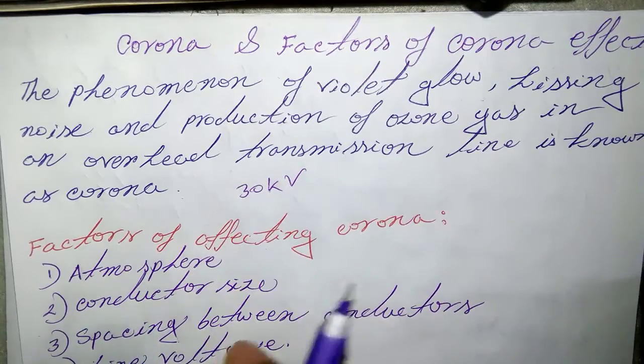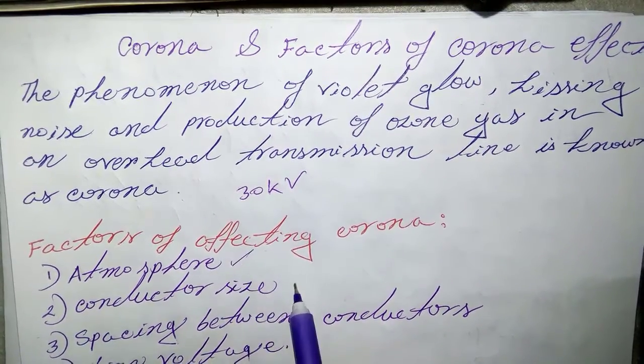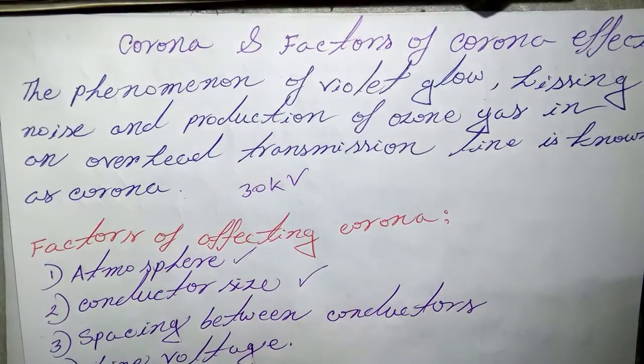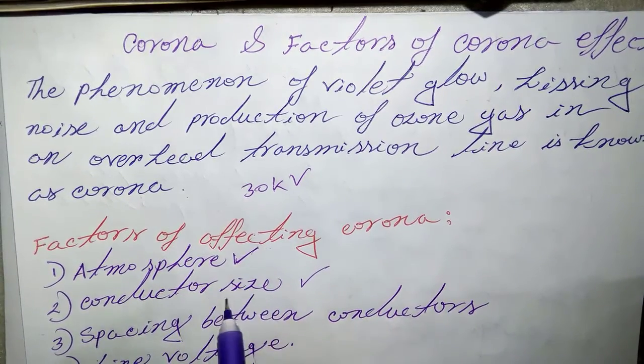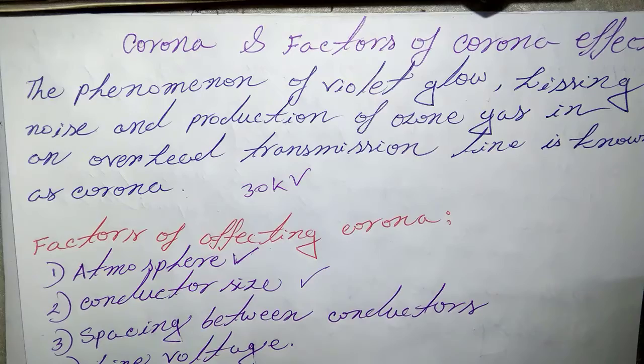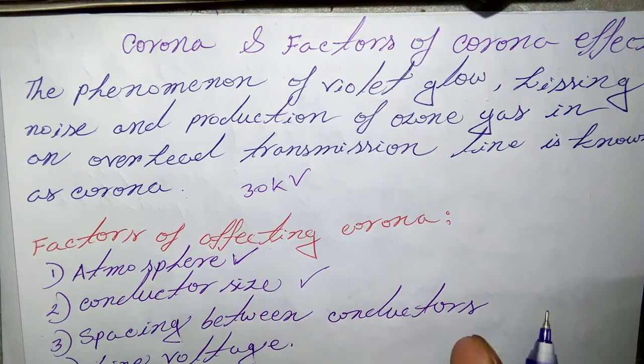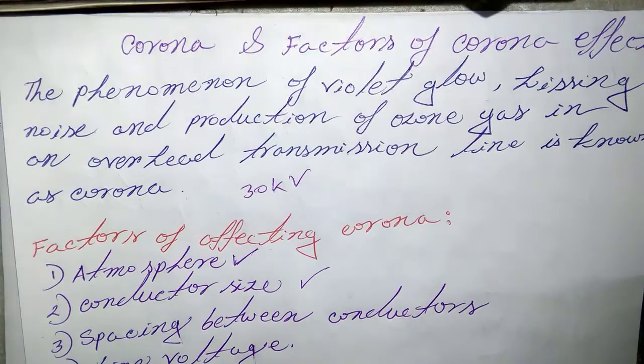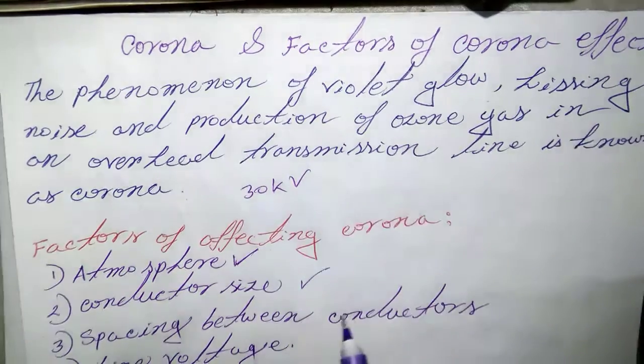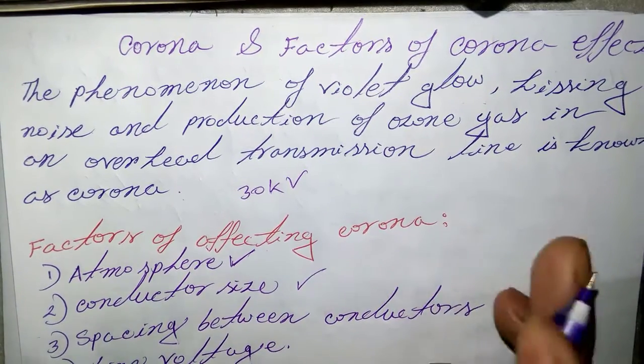So there are four factors affecting it. First, atmosphere. Second, conductor size. Third, spacing between conductors, and fourth is line voltage. So how does atmosphere affect corona? As corona is formed due to ionization of air surrounding the conductor, it is affected by the physical state of the atmosphere. In stormy weather, the number of ions is more than normal, and as such corona occurs at less voltage compared with fair weather. Clear?